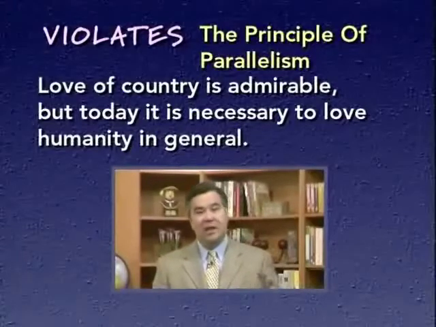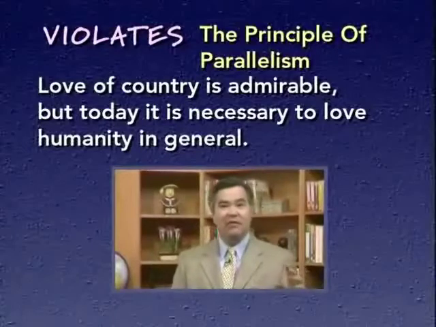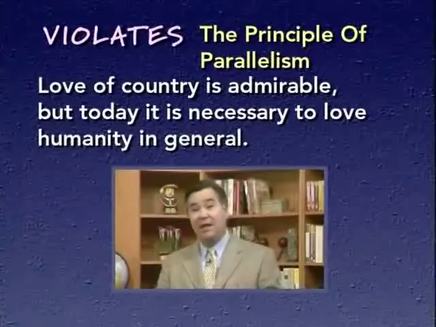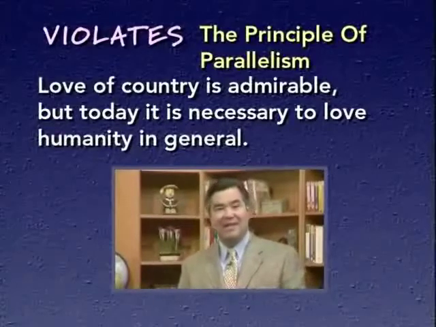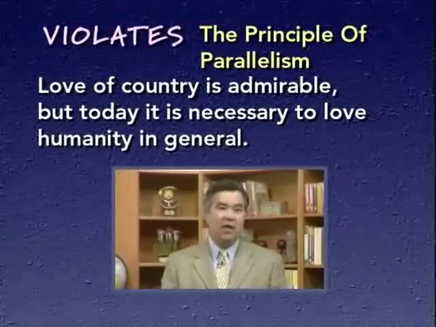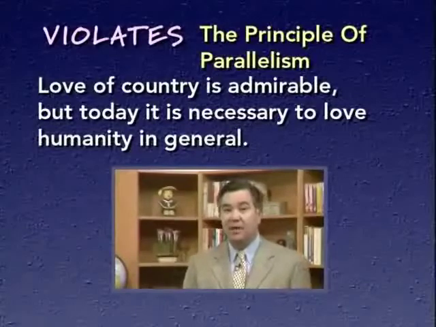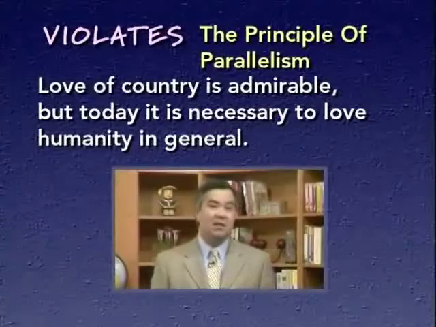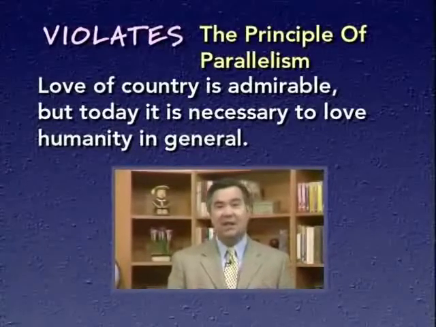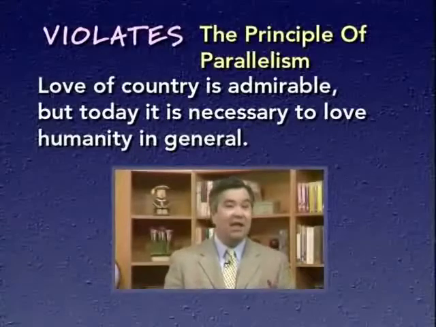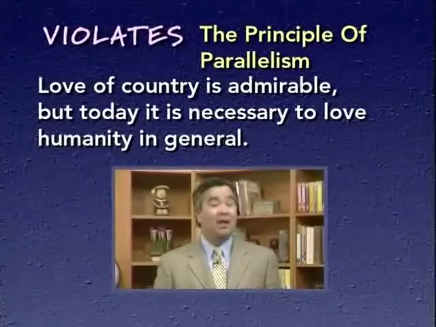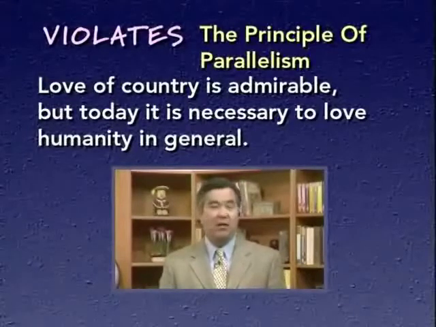So the two ideas are clearly related, and yet they haven't been set up in grammatically parallel form. The first clause says love of country is admirable. The second clause doesn't refer to love of humanity. Instead, it changes the grammatical form and says it is necessary to love humanity in general. Therefore, the two clauses are not set up in grammatically similar form. However, it would be easy to rewrite the sentence to make the two clauses parallel or grammatically similar. And when we do this, the sentence becomes much more forceful, and the contrast between the two ideas becomes much more clear.